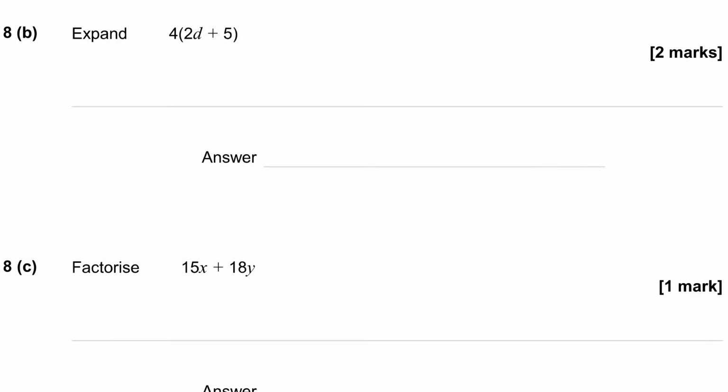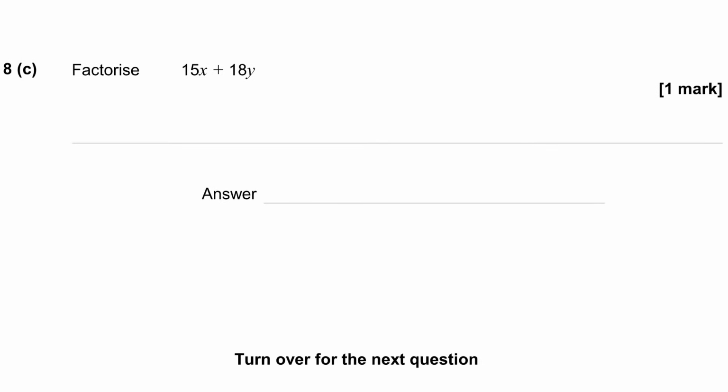Expand 4 lots of 2d plus 5. So single brackets, a number on the outside, that gets multiplied by everything inside the bracket. So 4 times 2d is 8d, and 4 times 5 is 20. There's a plus sign in the middle, so it must be 8d plus 20.